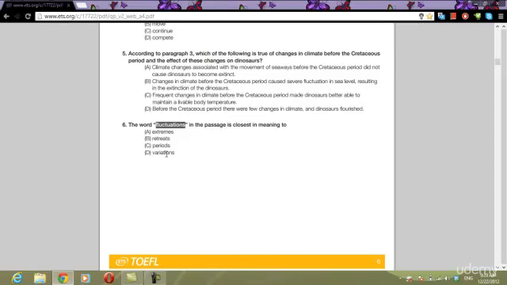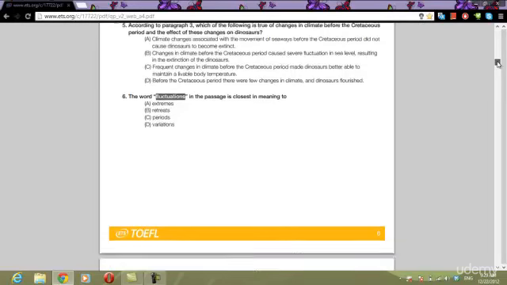Variations, because we're not talking about one change. We're talking about changes, plural. That means there's more than one change. Alright, and that's dealing with a variation, which is also what a fluctuation is. A fluctuation is like when you look at a graph and you see a wavy line that goes up and down, up and down, up and down. That's a fluctuation, okay? And that's also a variation, and that's also changes.